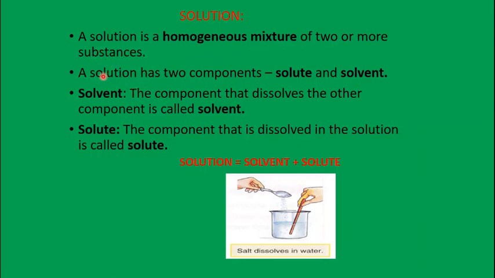Now, a solution has two components, solute and solvent. What is a solvent? The component that dissolves the other component is called the solvent. So what is the solvent over here? Yes, water is the solvent. And which is the solute? The solute is the component that is dissolved in the solution. So which is the solute over here? Salt. So how is the solution formed? A solution is formed by the mixture of solvent plus solute. Water is the solvent which is dissolving the salt. Salt is the solute. Okay, so a solution is a homogeneous mixture of two or more substances.